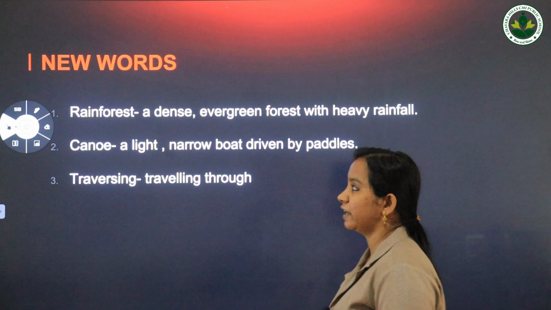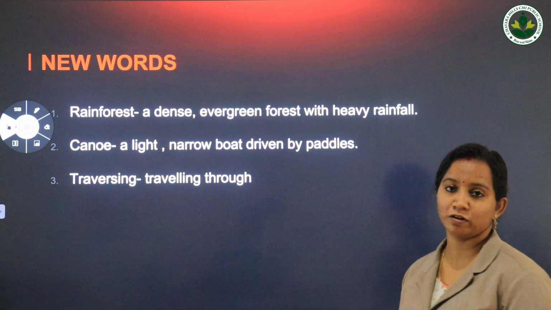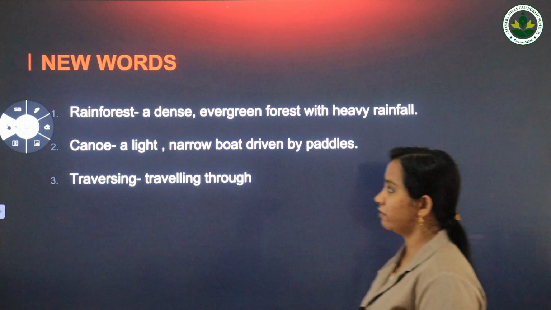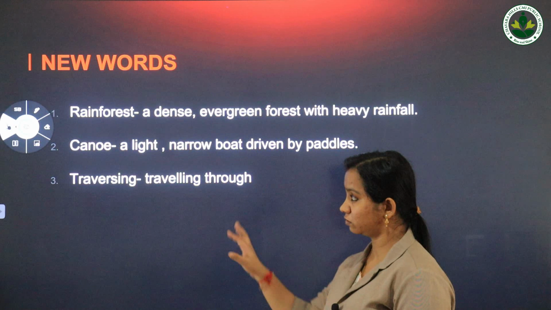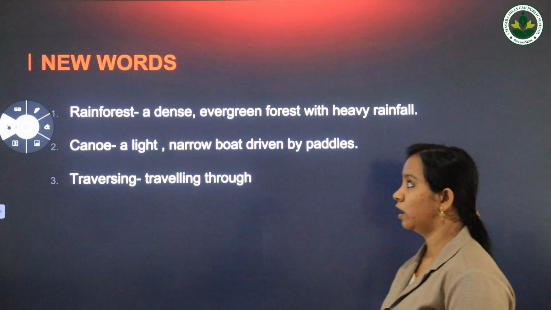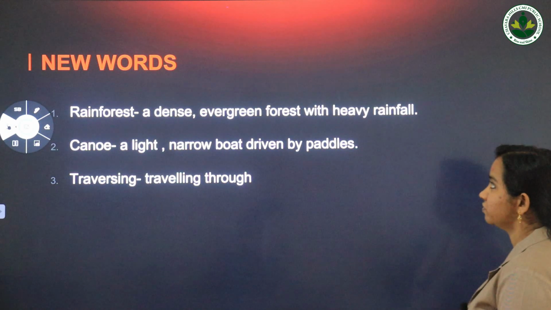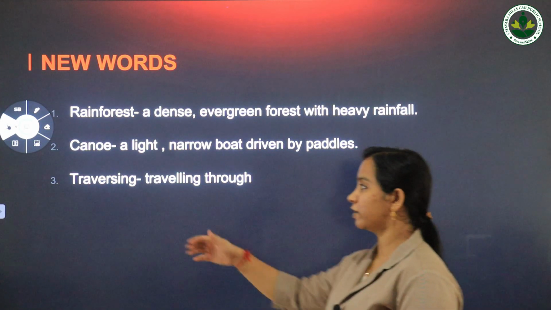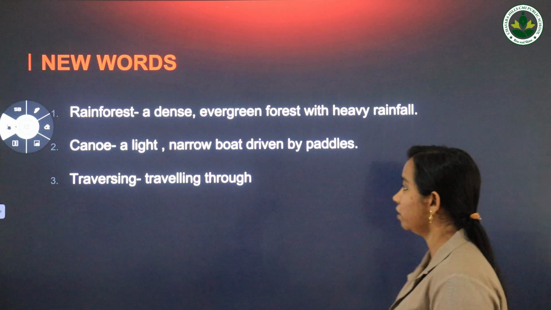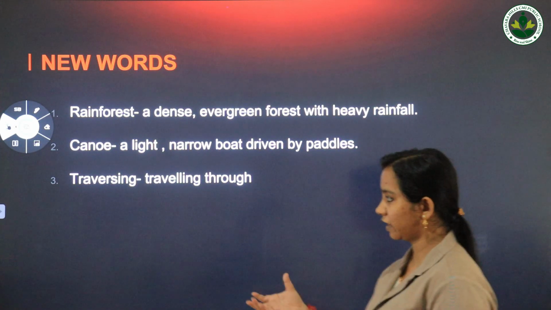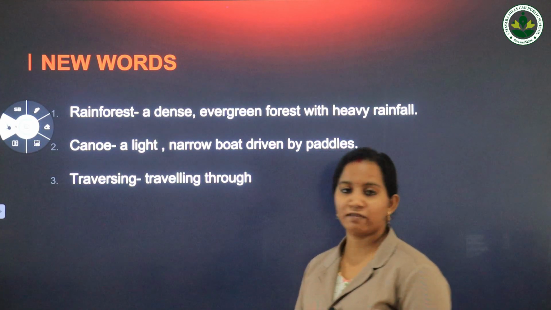Okay. So while reading this conversation, you might have come across certain new words. So I have listed 3 new words here. Rainforest. Rainforest means a dense evergreen forest with heavy rainfall. And canoe. A canoe is a light, narrow boat driven by paddles. Traversing. Traversing means traveling through.